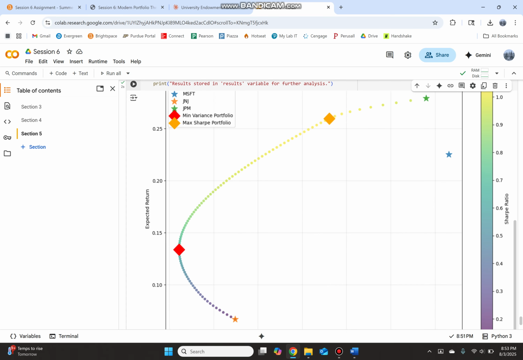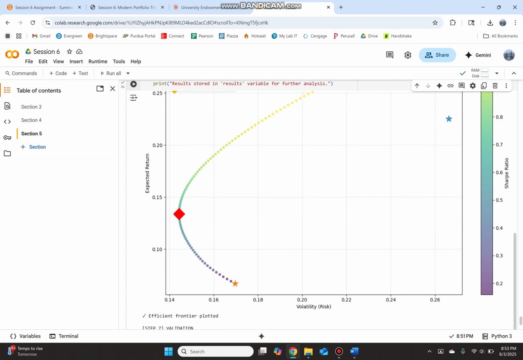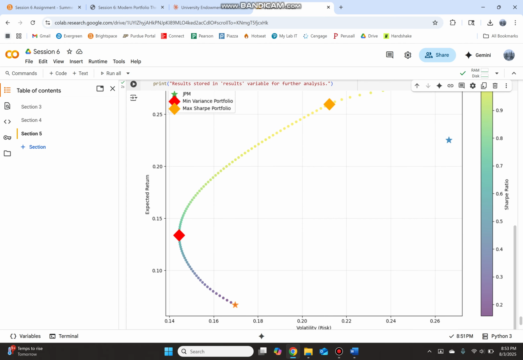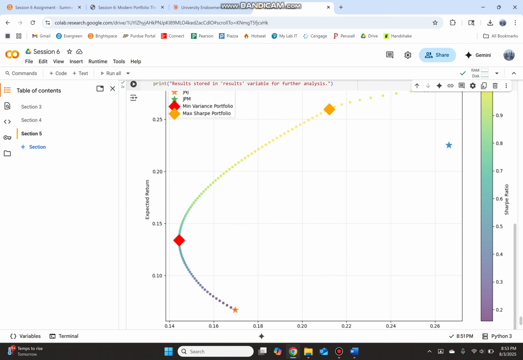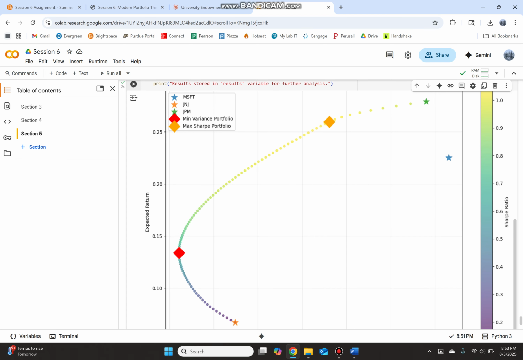So this is what I was talking about. This, from what I can see, is textbook of what an efficient frontier should look like. It gives our expected return on the y-axis, while it gives our volatility on the x-axis. Basically, the more volatile you go, once you get to a certain point, so it starts out here, J&J.